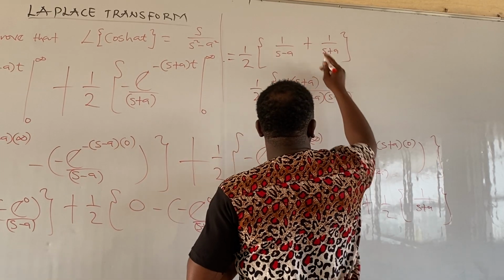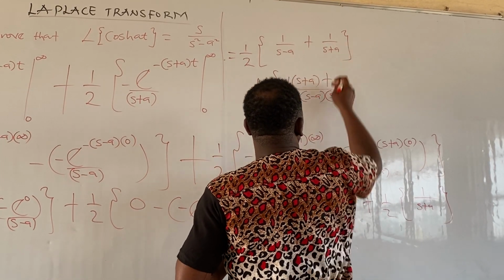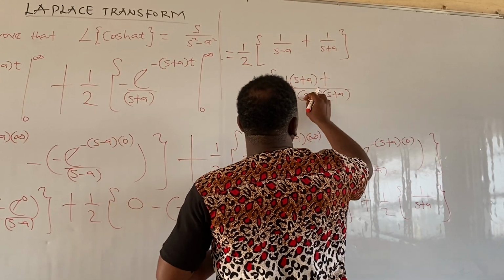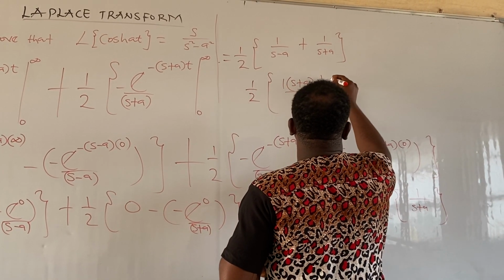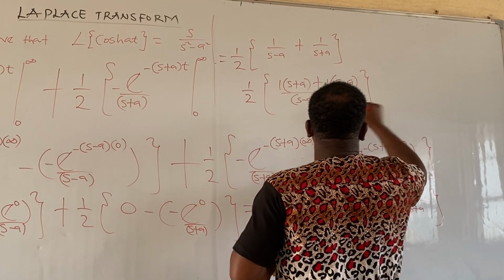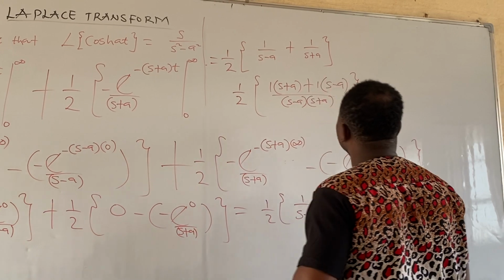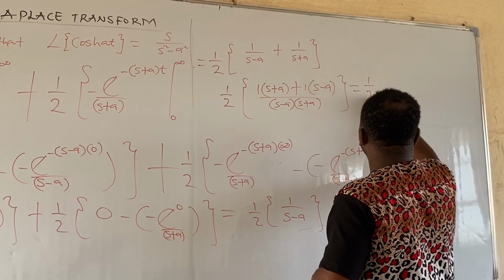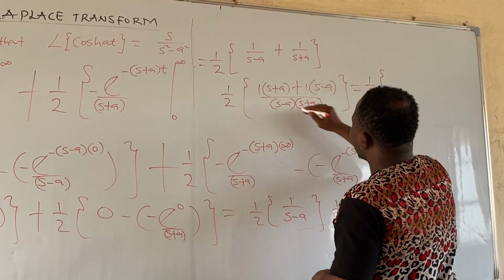Then what do we have here? Plus. The same thing is applicable here. Use this to divide this and this will cancel. Remember, s minus a. 1 all in bracket s minus a. Is that clear? Close bracket. So this is 1 all over 2. Let us open the bracket.